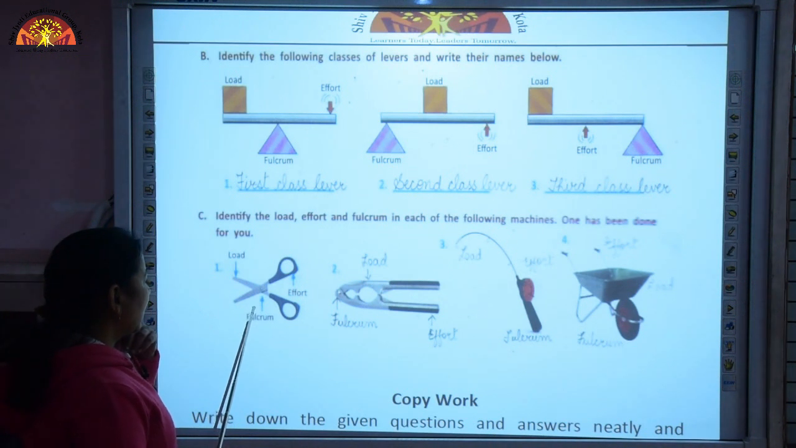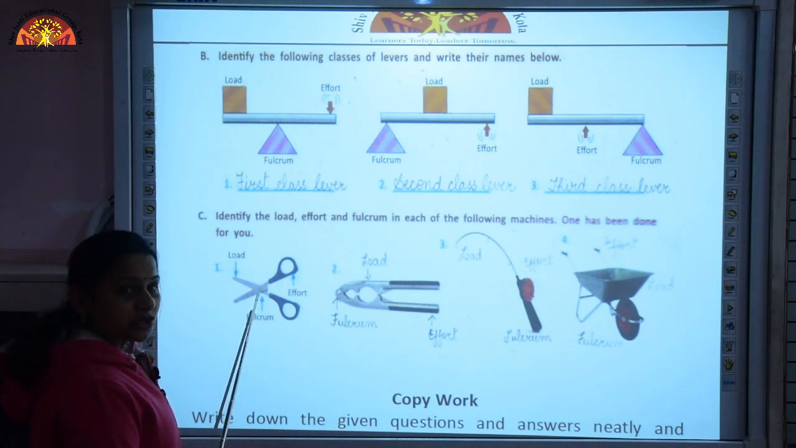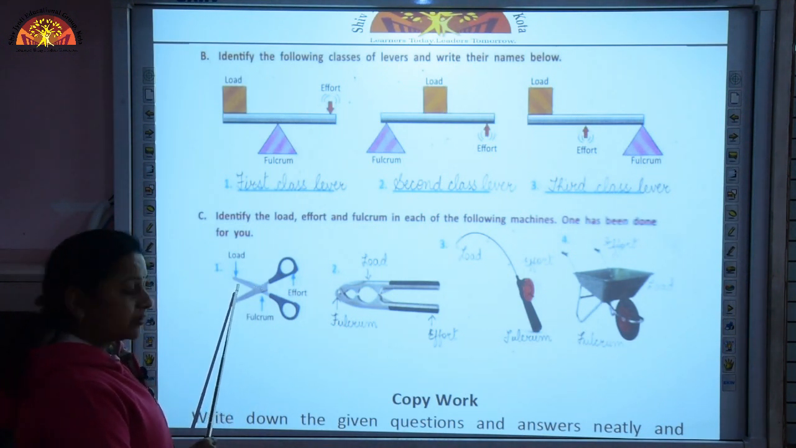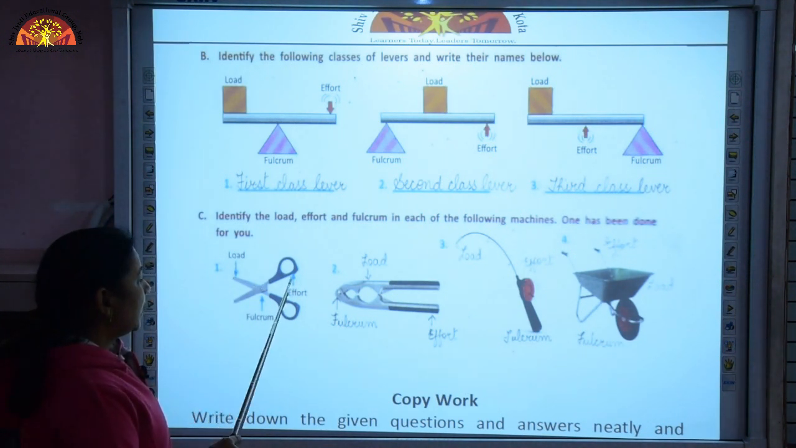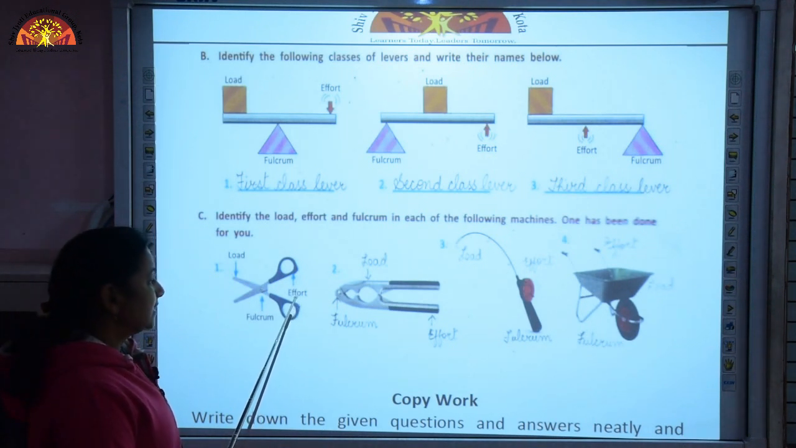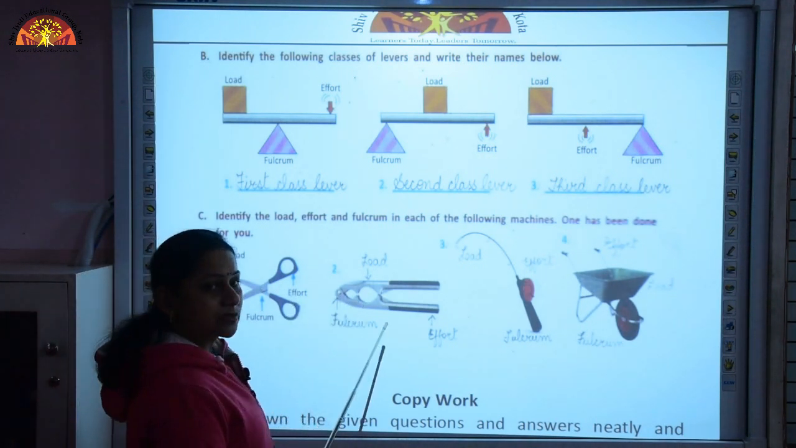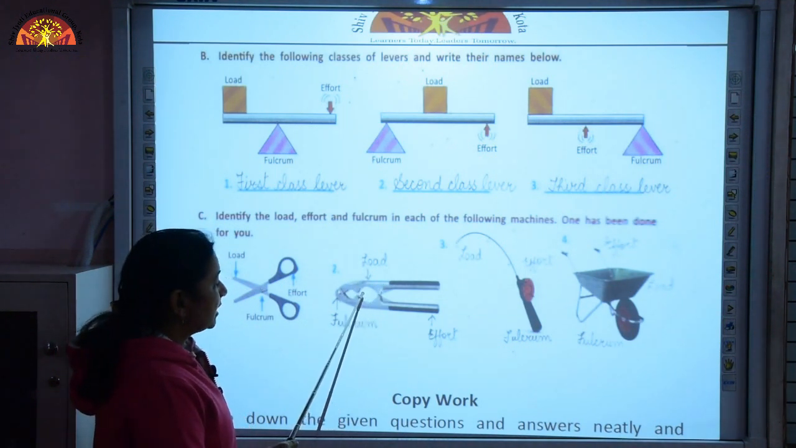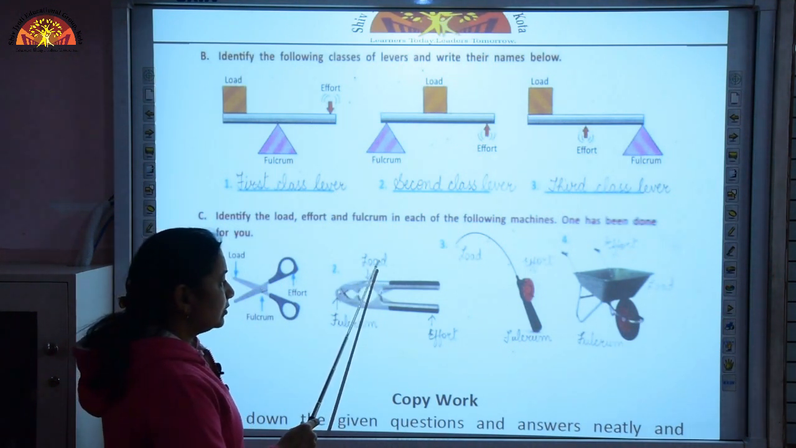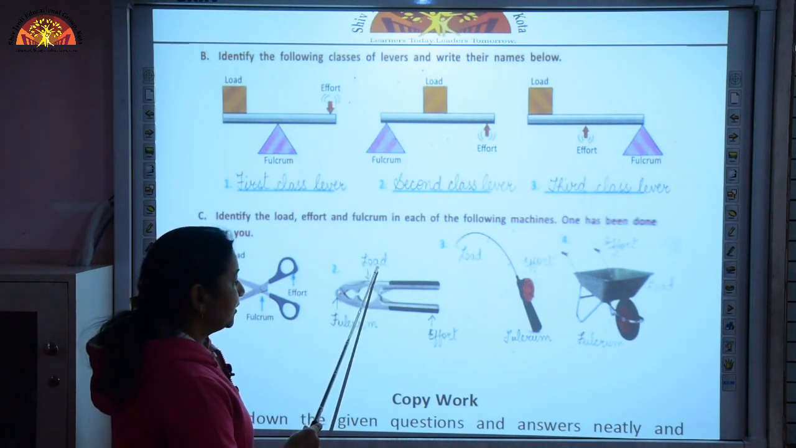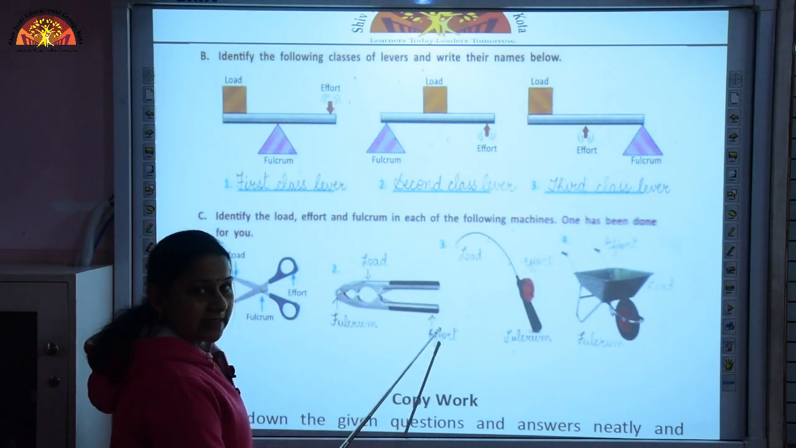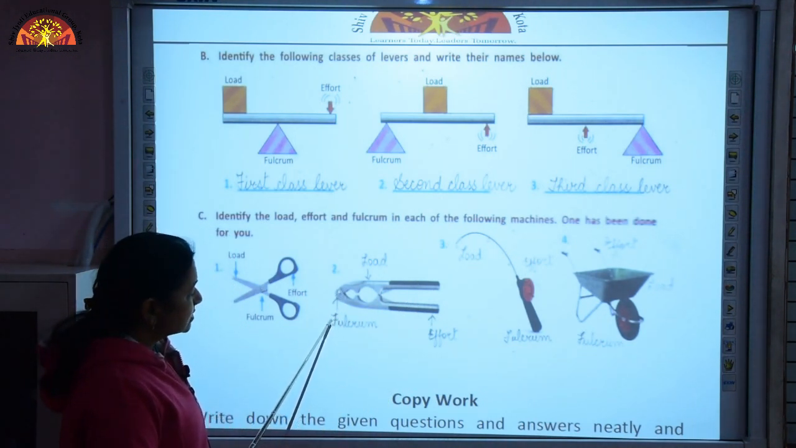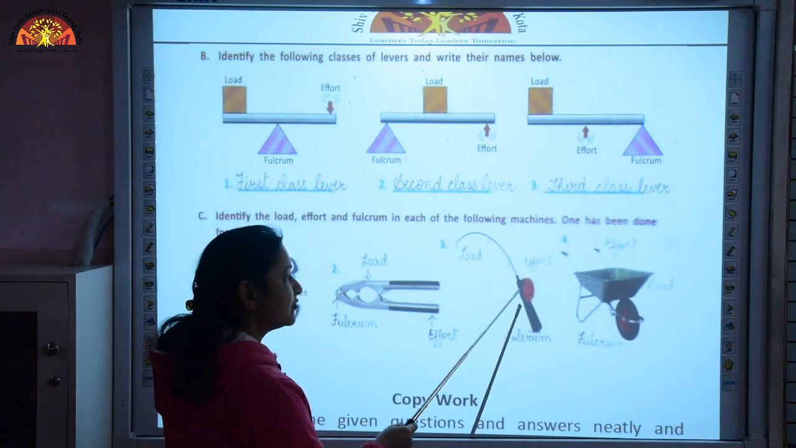In the first one the scissors, it is a picture of scissors, the fulcrum is in the center, the work is being done from this side, so this is the load and effort lies at the back side. The second picture shows a nutcracker. Here load lies in the center because we keep the nut in the center part. So, load means work is being done from here, effort lies at this end and the fixed point is this one, that is fulcrum.